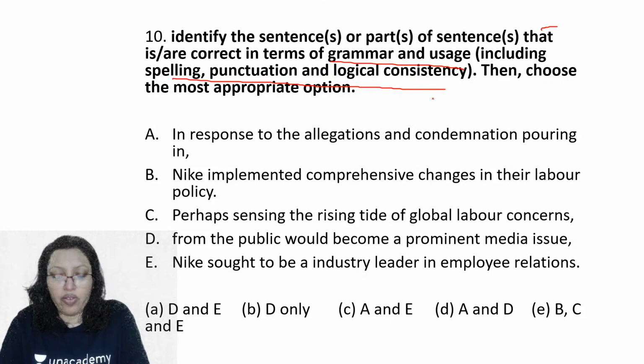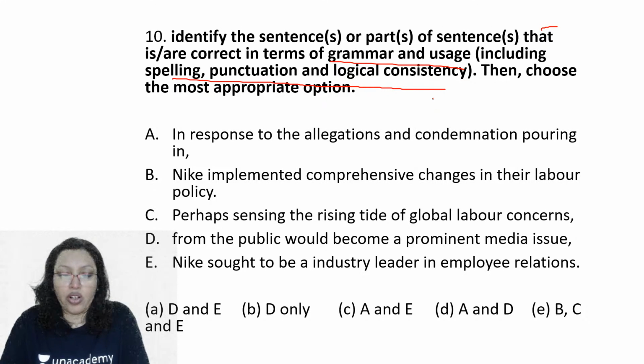Okay, we'll wait for your answers. Alright, Swati says B is the correct answer.